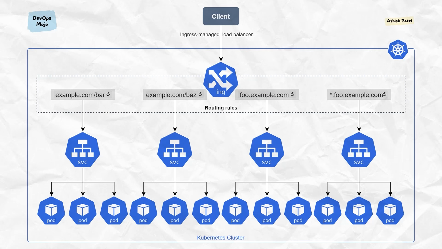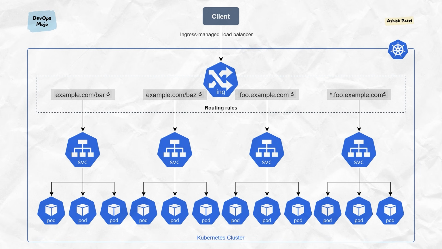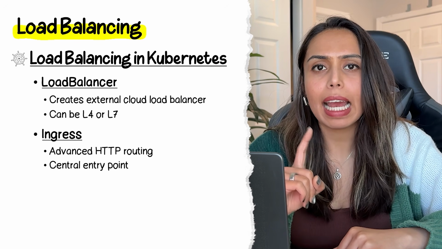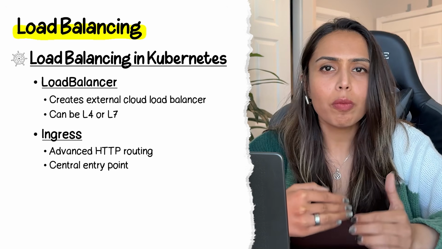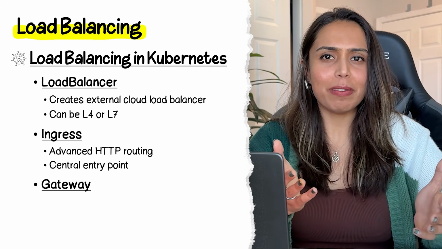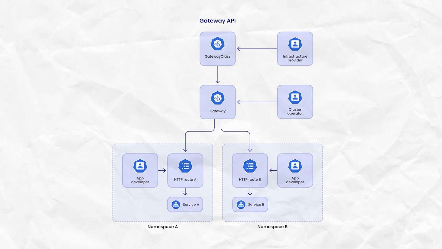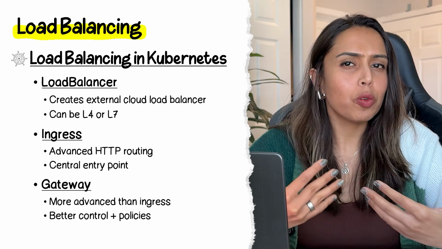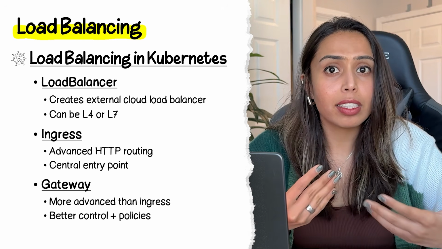Then we have Ingress. This is a more advanced version of load balancing within Kubernetes. It basically manages external HTTP or HTTPS requests and provides access to services using routing rules. So you have more options to customize it. Then comes Gateway. It's the more advanced, or I should say more expressive, version of Ingress. It controls and manages the traffic into the cluster. Like I said, more expressive, so it comes with advanced routing, security, and control policies. In our project, Kubernetes ClusterIP load balances the traffic between the pods. We also have a gateway service which is the centralized entry point. In production scenarios, you may use an application load balancer or network load balancer, depending on the use case.